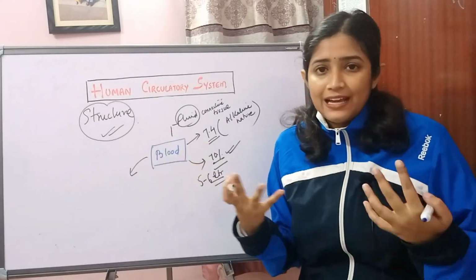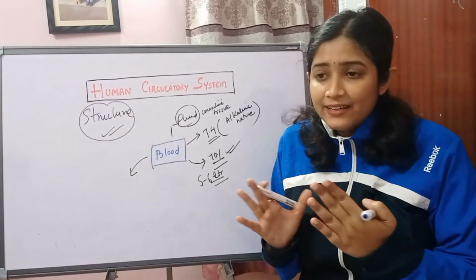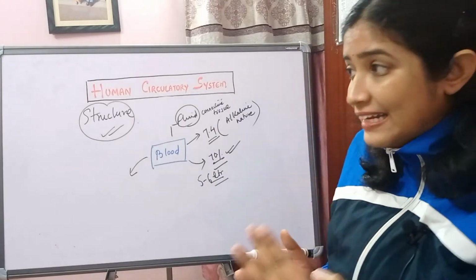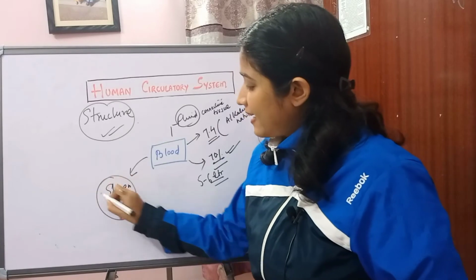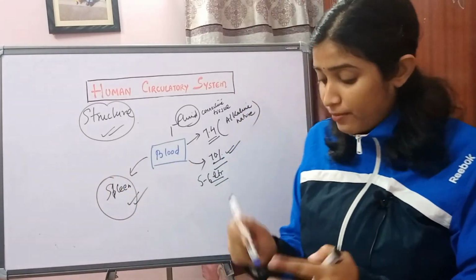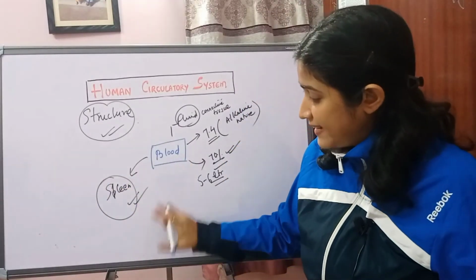Every organ has a home. So blood is stored, or blood lives, in the spleen. The spleen acts as a storage organ for blood. And where is the spleen? In the digestive system.